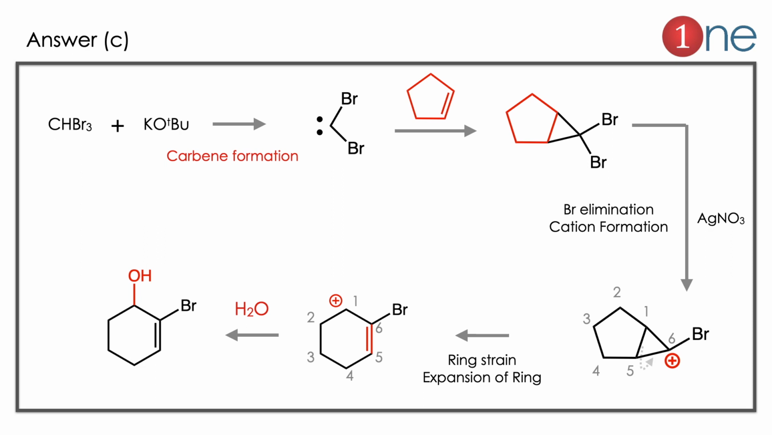Then the cation has to be quenched by water. So water makes that hydrolysis, like OH formation. So the end product represents C, with the carbene formed from the bromoform. Here you have to know carbene is formed from bromoform and base, and the ring strain promotes the ring expansion.